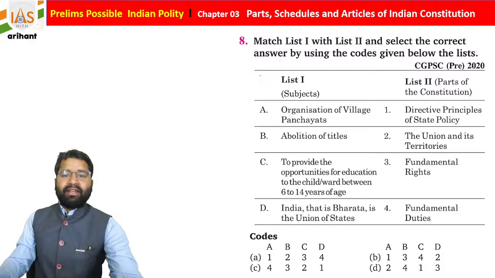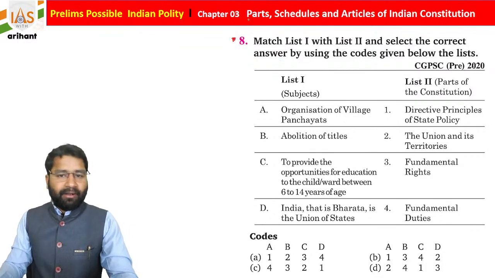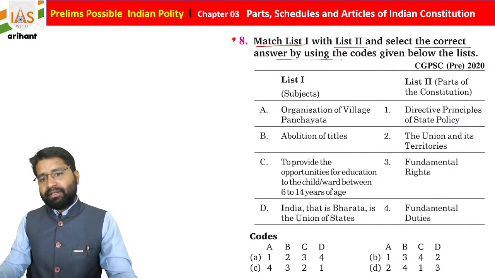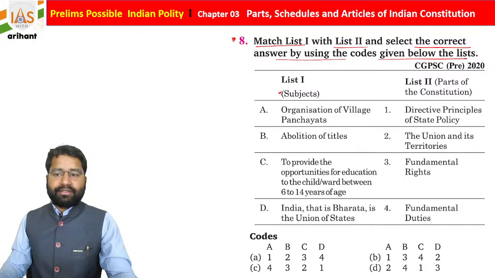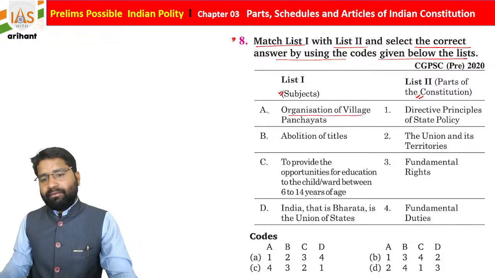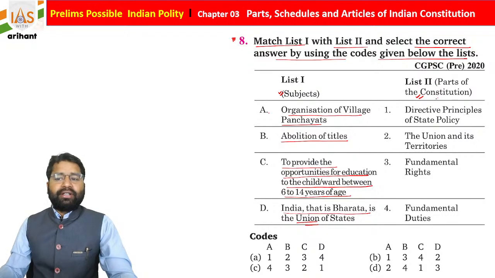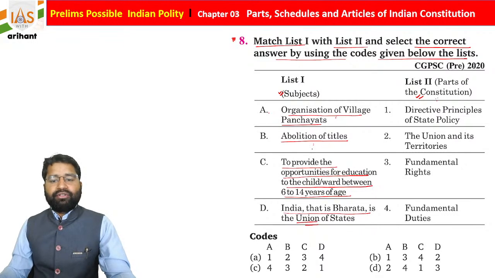Now we are moving towards another question, and that is question number 8 from the same chapter and first topic. Once again, a match the following question, list 1 to list 2. Select the correct answer by using the code given below in the list. Okay, subject and part of the constitution. If you see list 1: A, organization of village panchayat. B says abolition of title. C, to provide opportunities for education to the child between 6 to 14 years of age, and D, India, that is Bharat, is the union of states. And list 2 contains the part of the constitution.